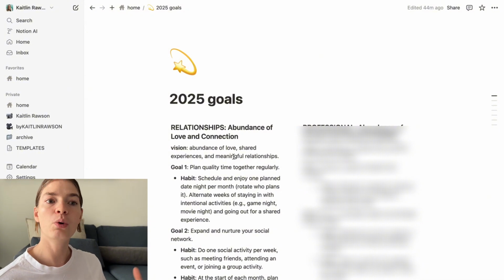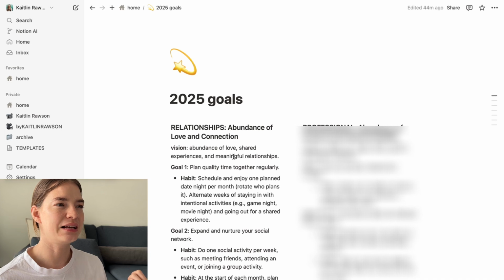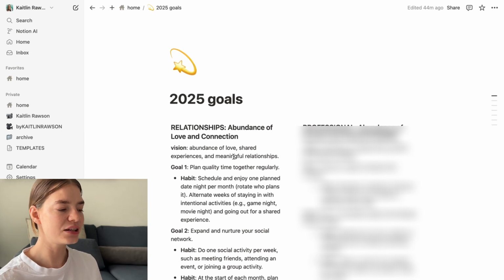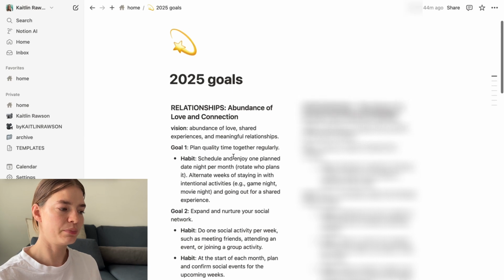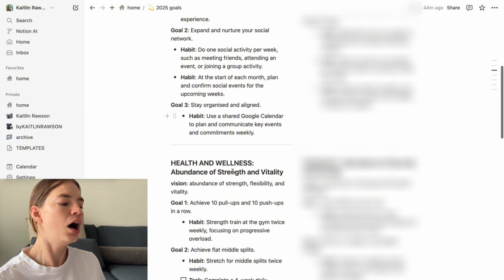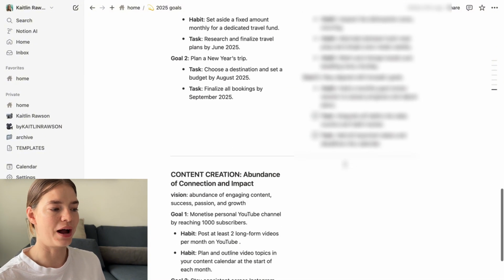We came up with our words of the year. So I came up with abundance, Cody came up with his word of the year, and especially looking at some of the goals that are a little bit more collaborative, we had a look at that. So my goals are separated into different pillars. I've got relationships, professional, health and wellness, financial, travel, home, and content creation. Those are my different pillars.